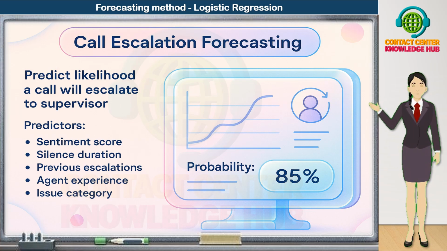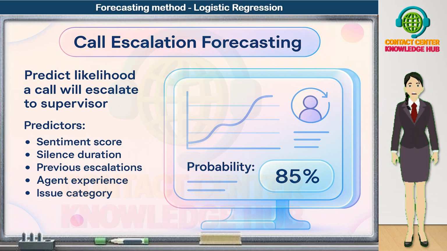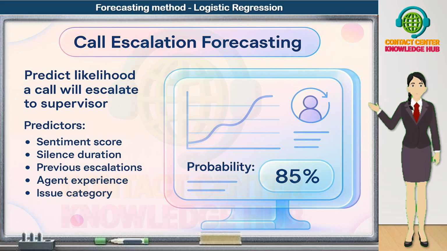If that probability crosses a risk threshold, we can trigger real-time actions such as pushing on-screen guidance to the agent, auto-alerting a floor supervisor to monitor the call, or even smart routing the interaction earlier to a senior agent. This turns the contact center from being reactive, only dealing with escalations after they happen, into being proactive, predicting which calls are likely to escalate and intervening before the situation explodes.